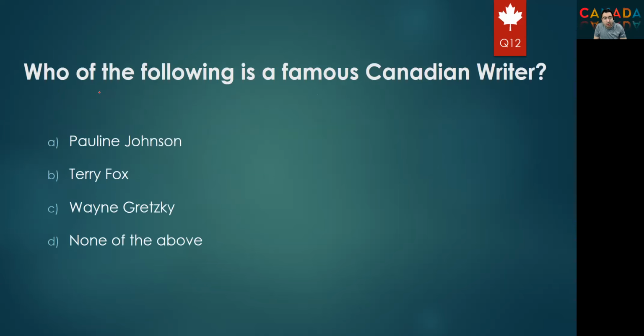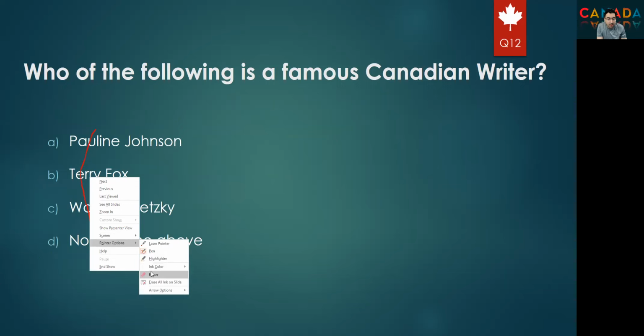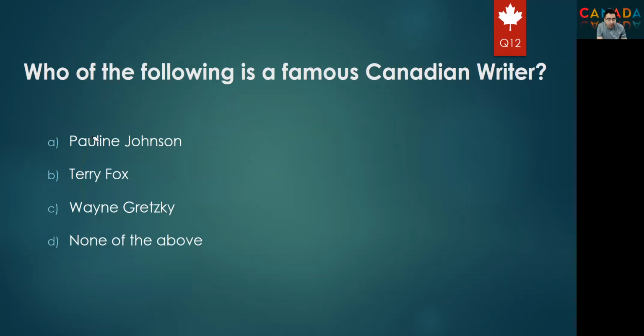Next question, who of the following is a famous Canadian writer? Again, you don't have to memorize this, just repeat the questions, repeat the summary, and by repetition, you will remember the answer in the exam. For all names, just focus on the last name. Don't care about the first name, just the last name. So here, we ignore the first name.